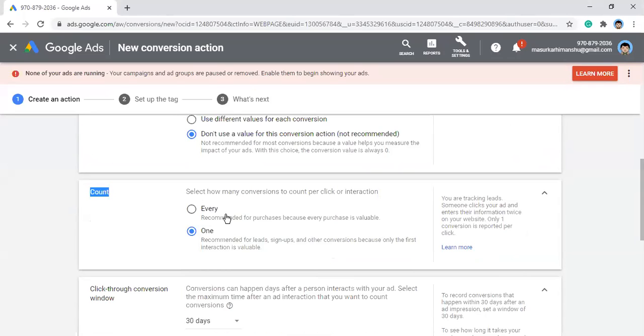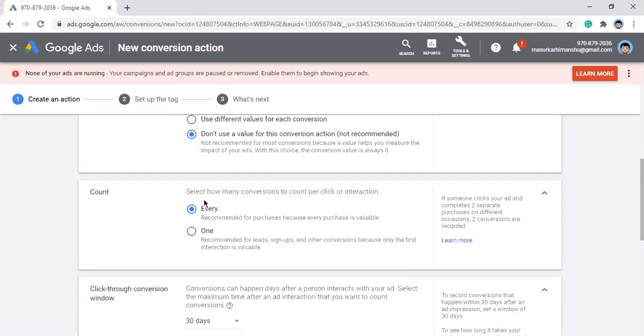Then you have to define the count. It could be every or one. You choose every when you are running an e-commerce business, where a single user can buy multiple times and you want to track each and every purchase.